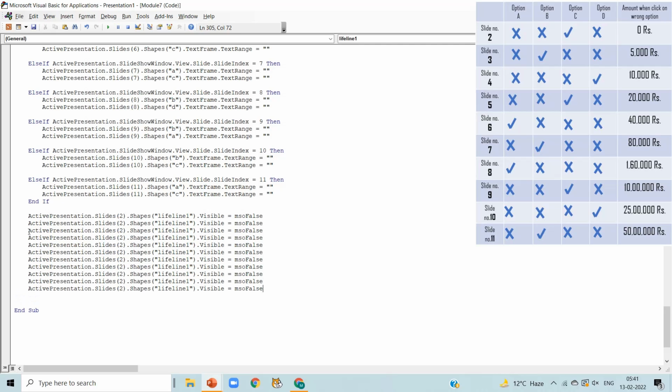So I'm just copy and pasting it, and then I will update the slide number from 2, slide number 3, slide number 4, slide number 5, slide number 6, slide number 7, slide number 8, slide number 9, slide number 10, and slide number 11. This is the extra one, and I am going to delete it, the last 2 lines, which are not required.